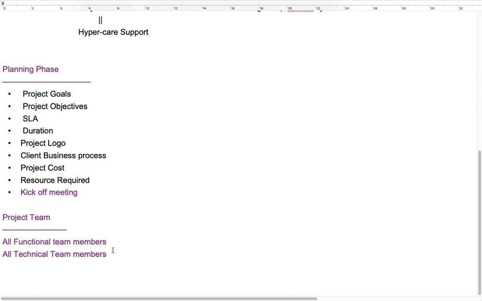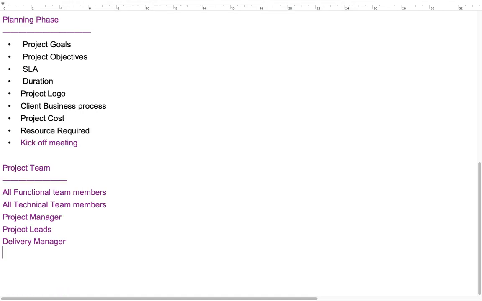So technical means ABAPers, basis, BW. So the technical team will be there, and functional members FICO, MM, SD. So interface team members, third party integrations will happen with SAP.